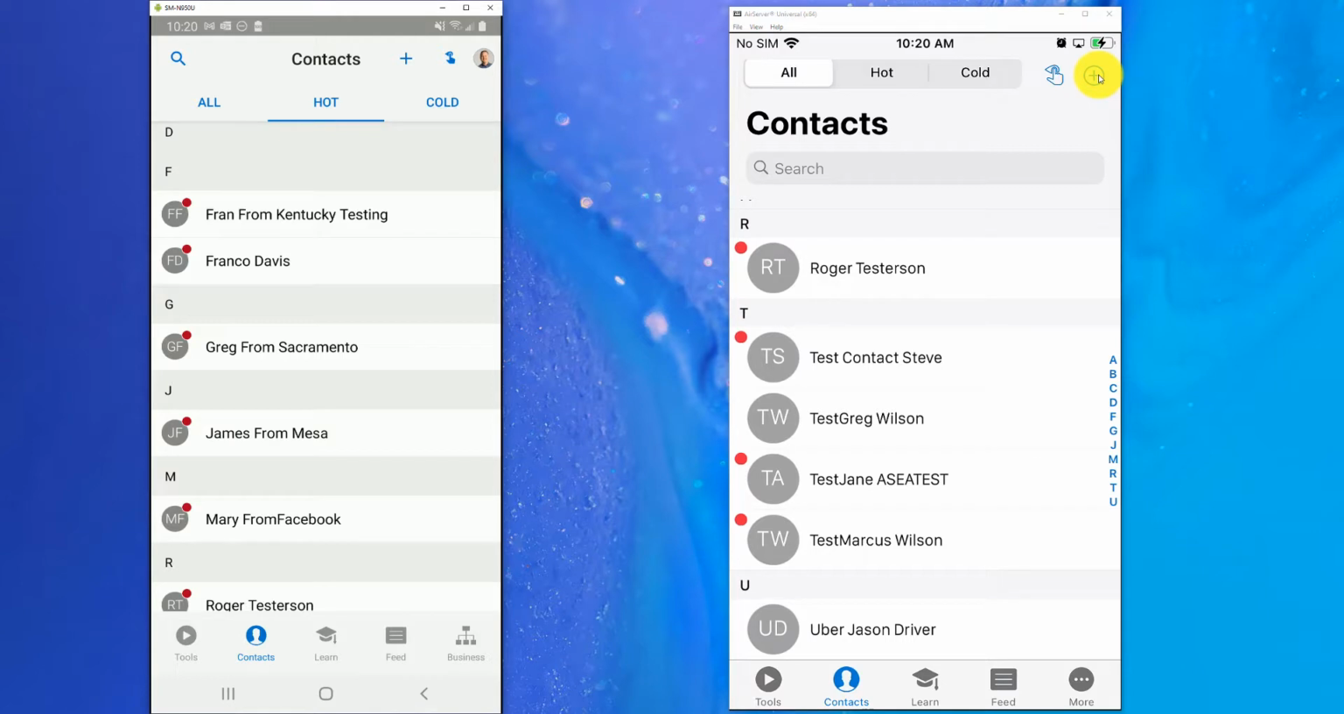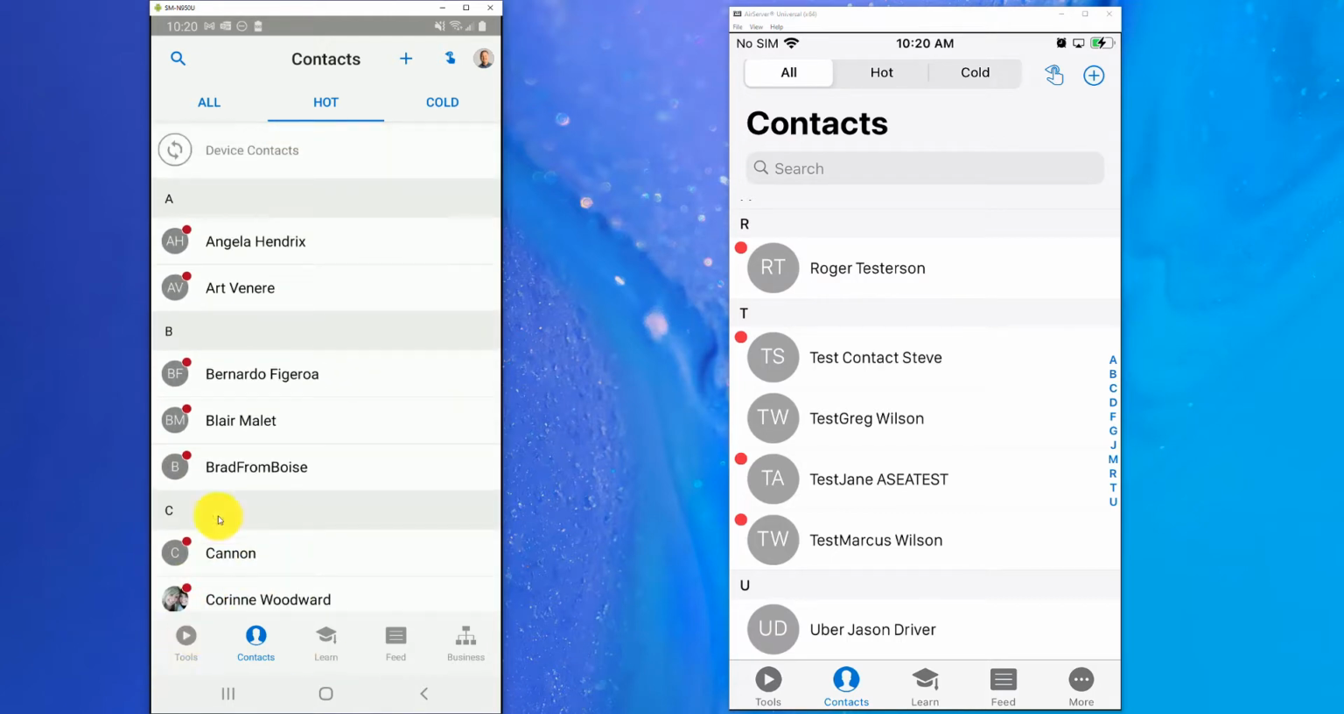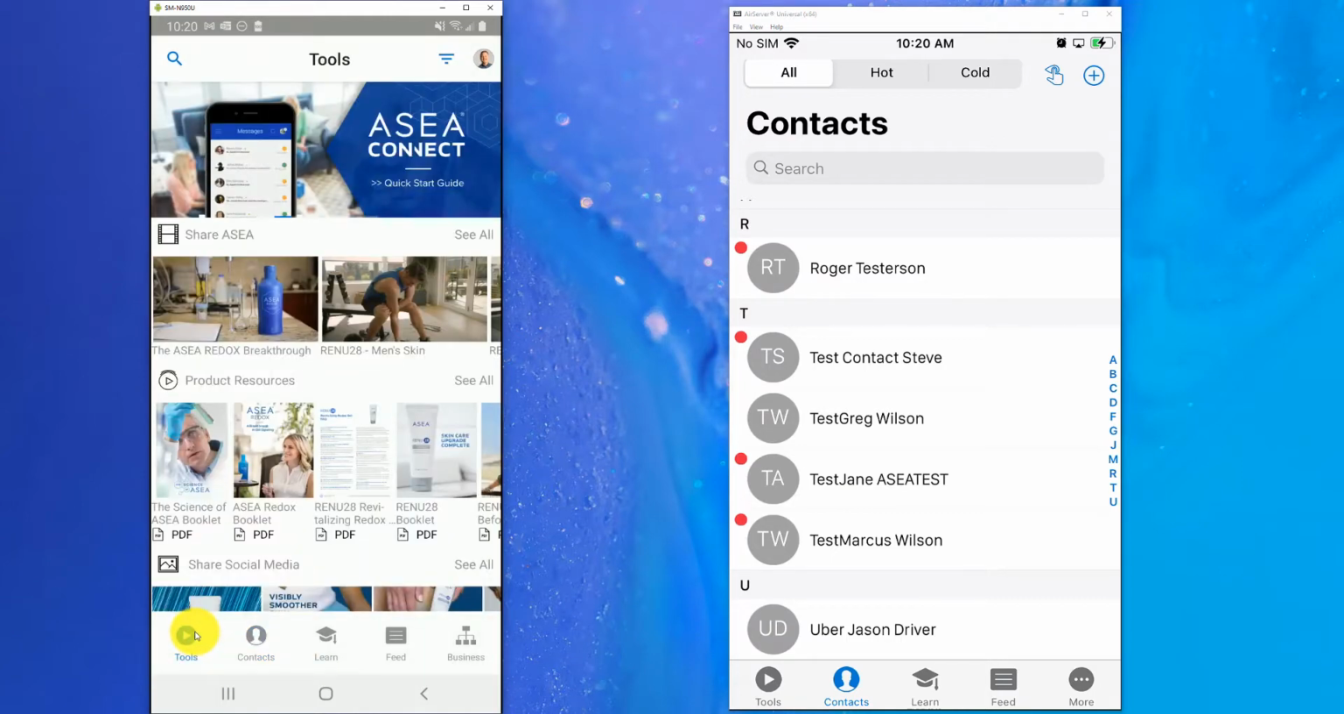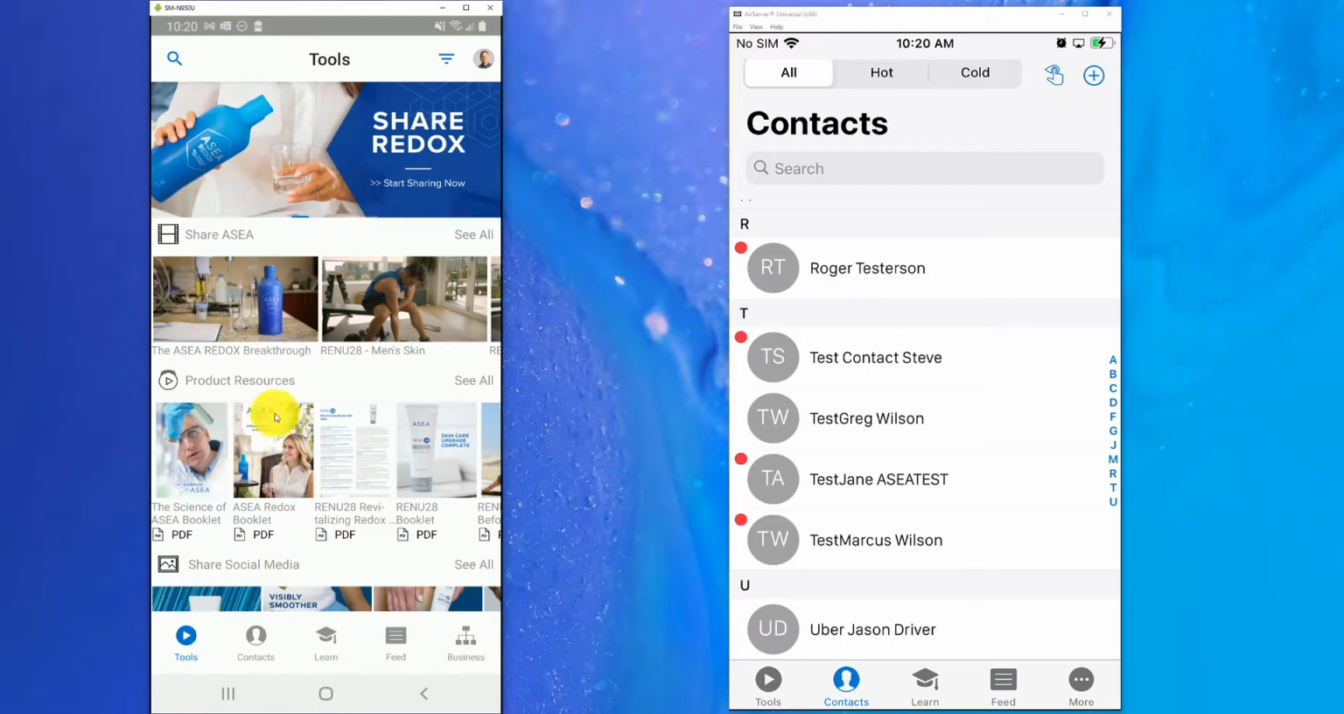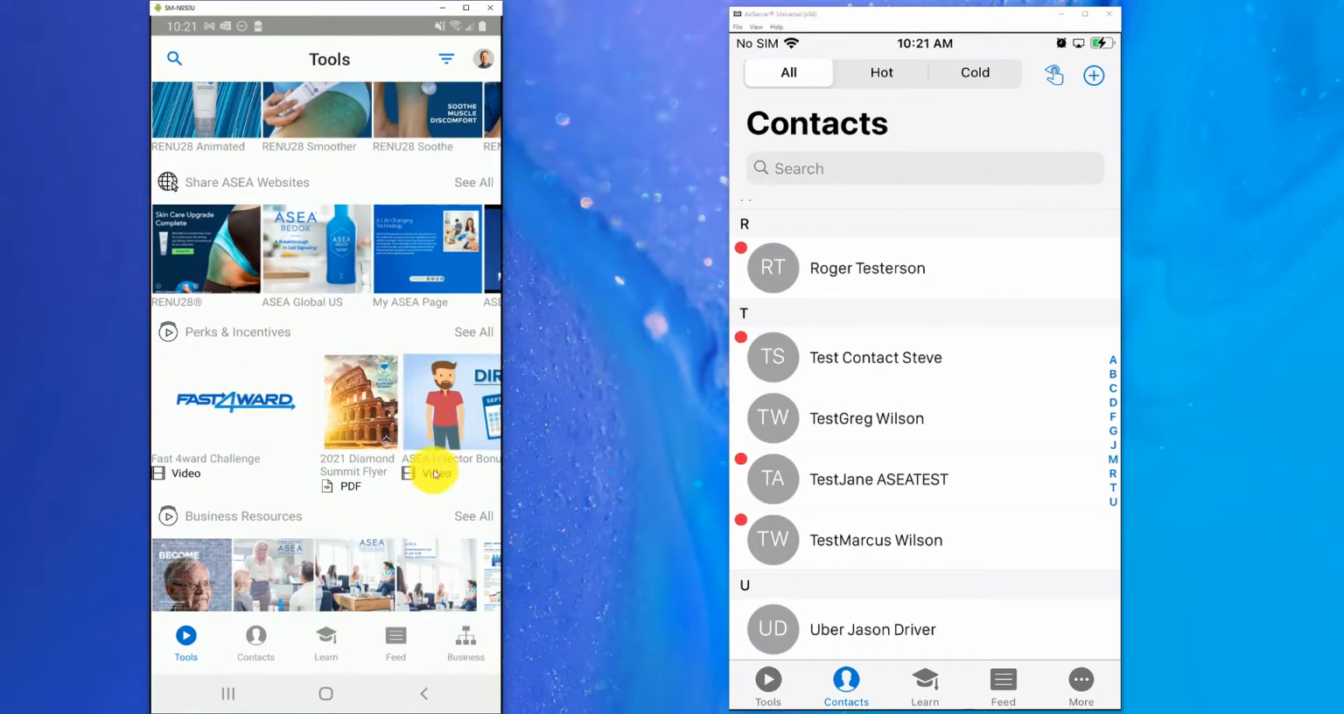So that brings us to our next question. How do we share content with these contacts now? So just real quick to show you, if you go to the tools section here on the bottom left, you're going to see all of the content that we were just looking at the start of our call.